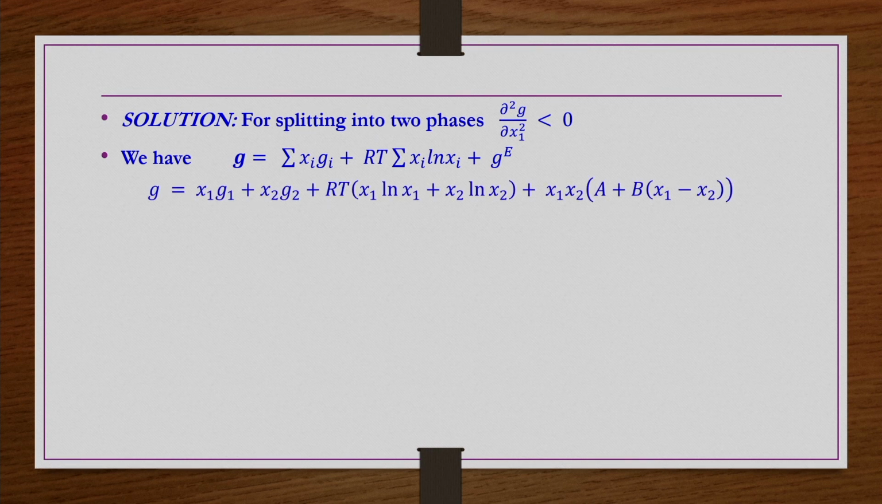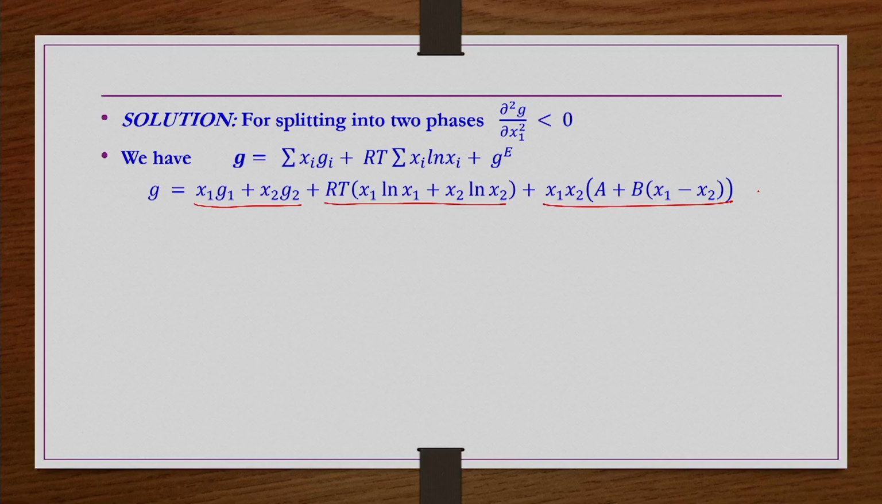Then for a binary system of components 1 and 2, Σ xi Gi we can write as x1 G1 plus x2 G2, plus RT Σ xi ln xi, which is nothing but RT (x1 ln x1 plus x2 ln x2) for a binary system, and Ge is given by the three-suffix Margules equation, that is x1 x2 multiplied by (a plus b(x1 minus x2)).